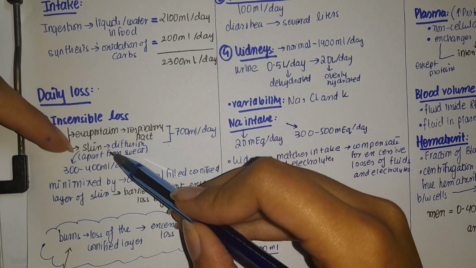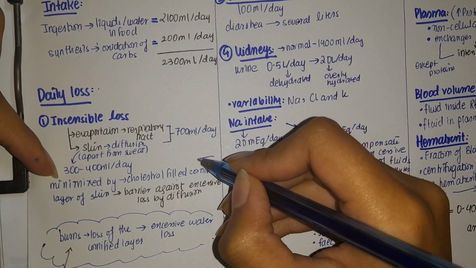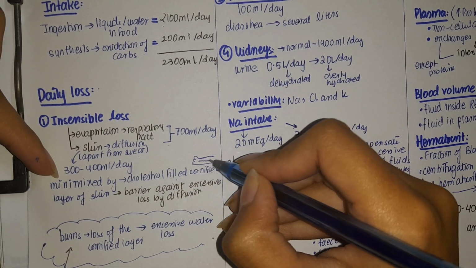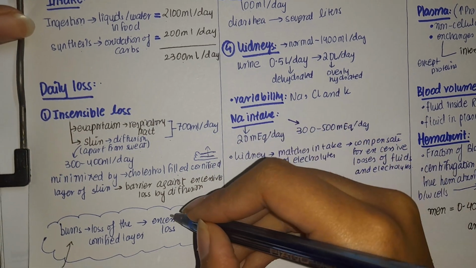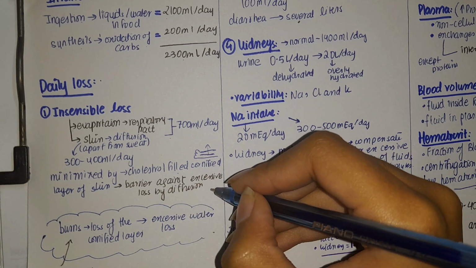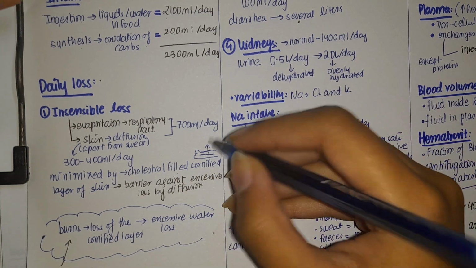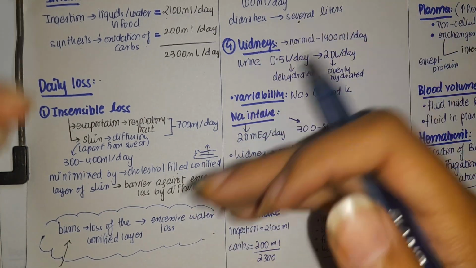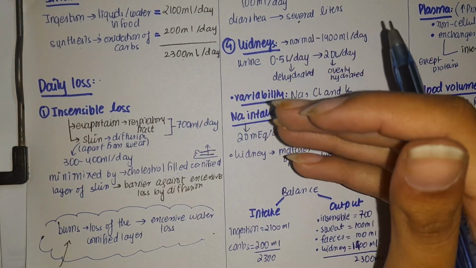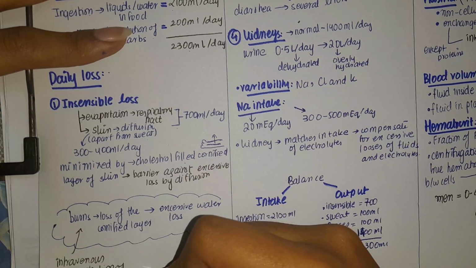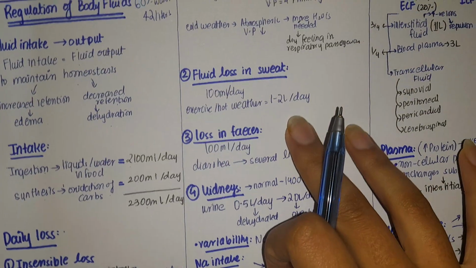Now, this loss by the skin by diffusion can be minimized by the cholesterol-filled cornified layer of the skin. That cholesterol is going to limit your water loss by evaporation. That is why it is a barrier against excessive loss by diffusion. But in people who are burned, for example, they undergo an accident and their skin is burnt, that portion of the skin which had the cholesterol-filled layer is now destroyed. That is why in burn patients we are supposed to give intravenous administration of fluid, or IV fluid drips. That was all for the skin loss by diffusion.